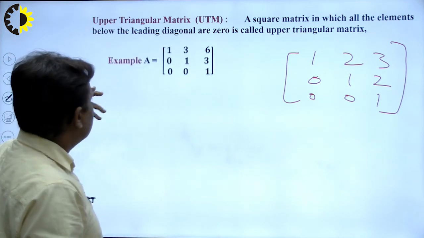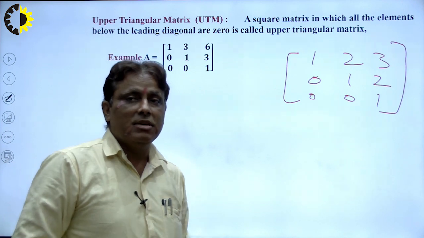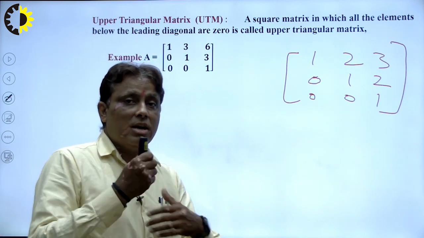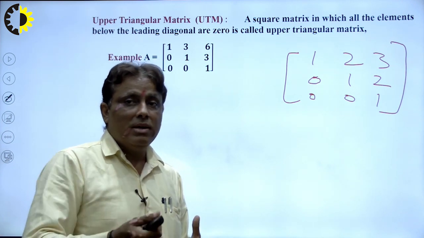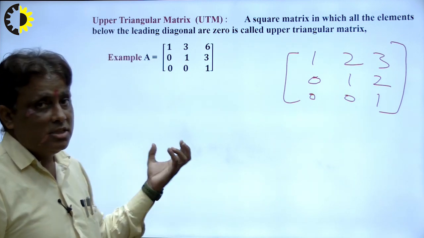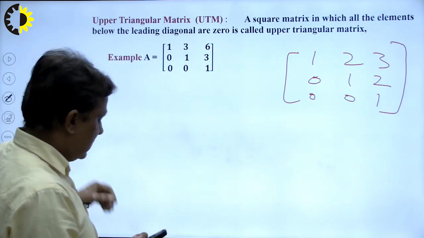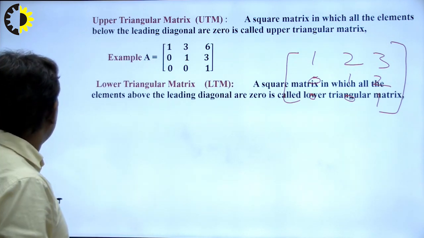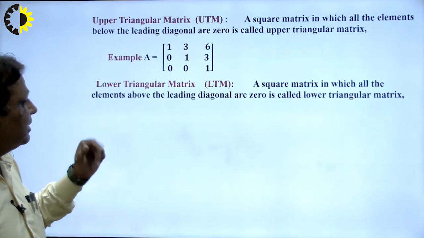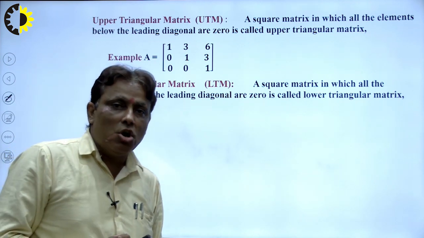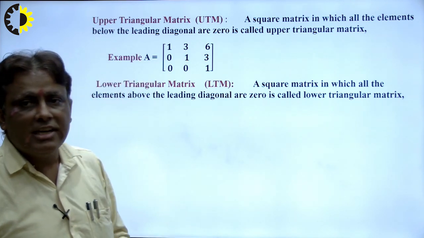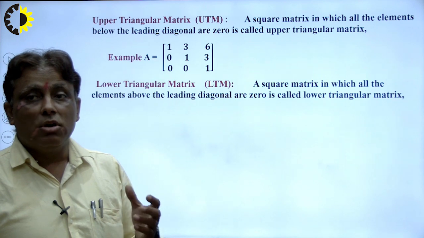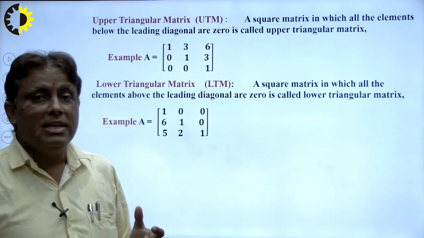The question is, what is the role of such types of matrices in our engineering and technology? As we go forward one by one, we will see that these are very important matrices. Now next is the lower triangular matrix. In the same way, same definition: a square matrix in which all the elements above the leading diagonal are 0 is called a lower triangular matrix, denoted by LTM.